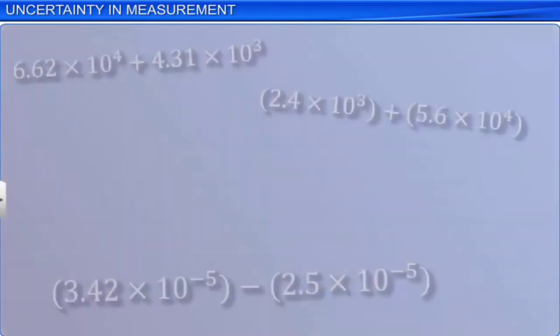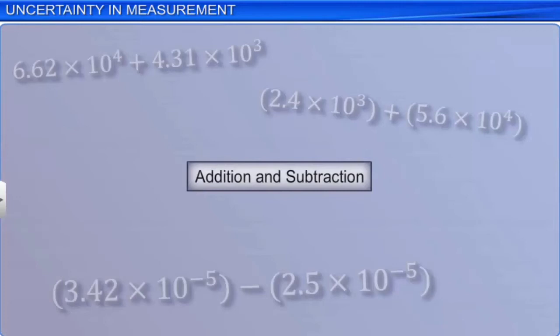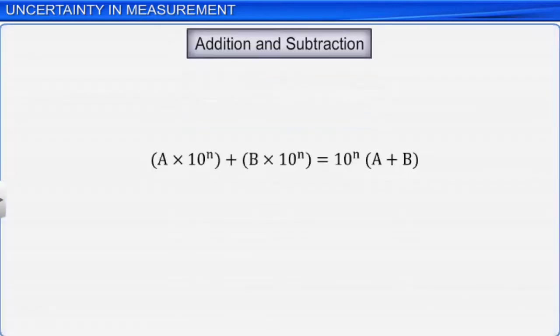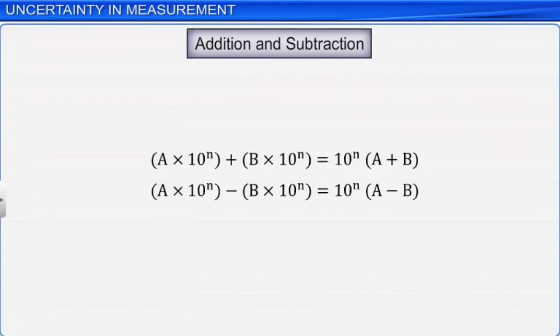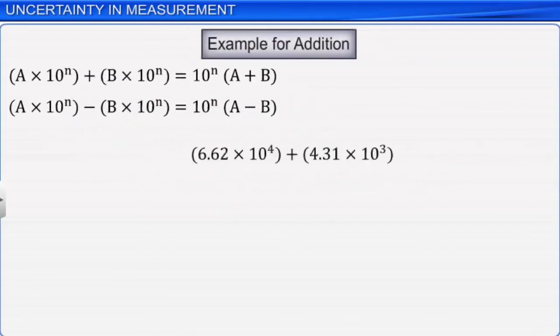Let's start with addition and subtraction. If we have to add or subtract any numbers expressed in scientific notation, we must first check if the exponent of the numbers is the same. Only if they are the same, we can add or subtract the coefficients. For example, in this equation, one exponent is 4 and the other is 3. Therefore, in order to add the numbers, first we have to make the exponents the same.